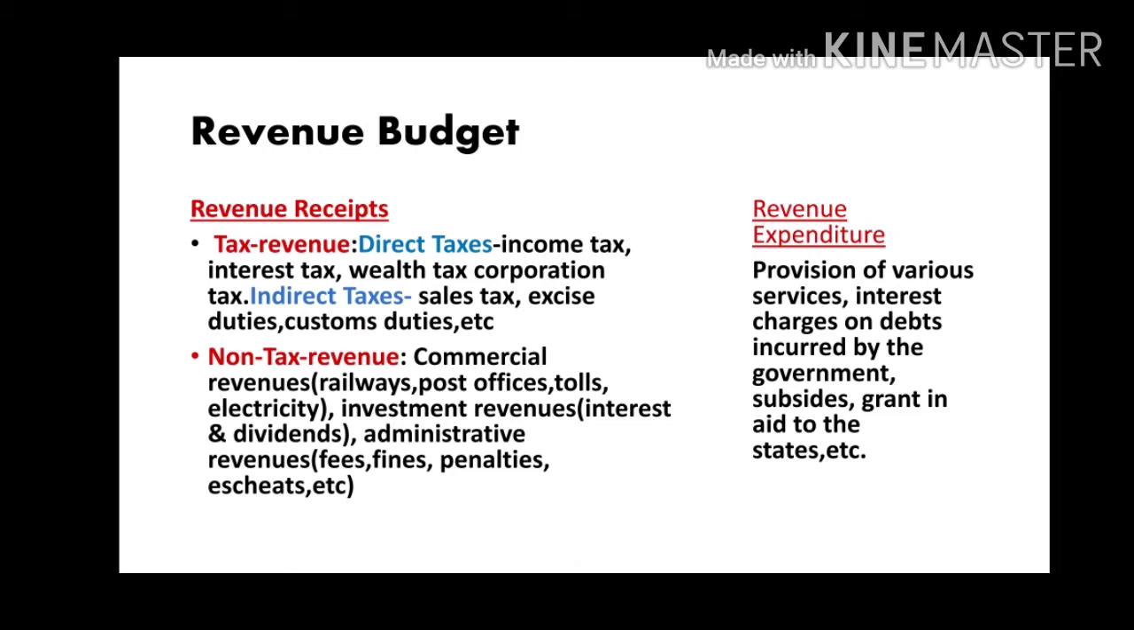The other sources of revenue of the government are income from public properties, gifts by the people, grants by other governments, etc. Revenue expenditure is the normal running of the government departments, provision of various services, interest charges on debt incurred by the governments, subsidies, grants-in-aid to the states, etc. The speciality of revenue expenditure is that it does not result in the formation of assets.